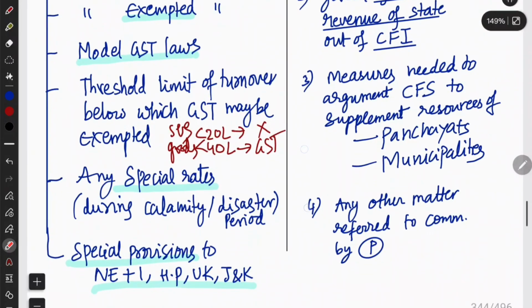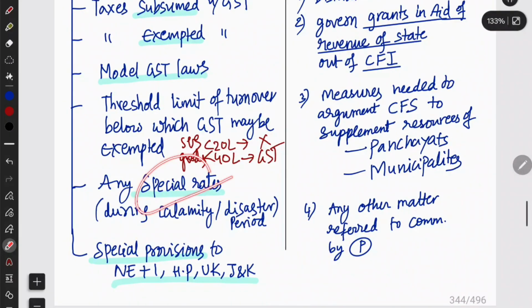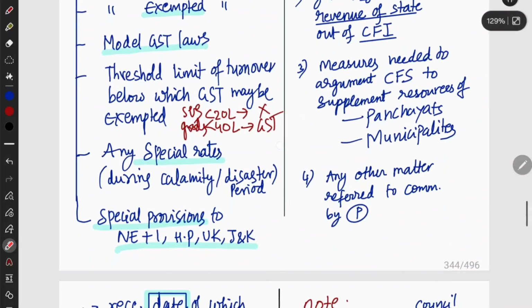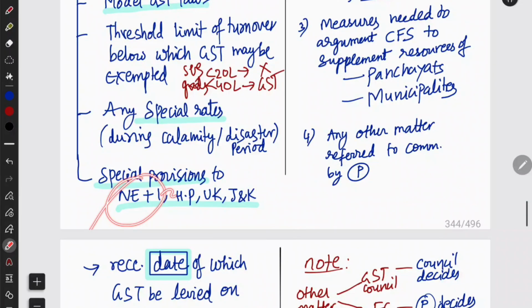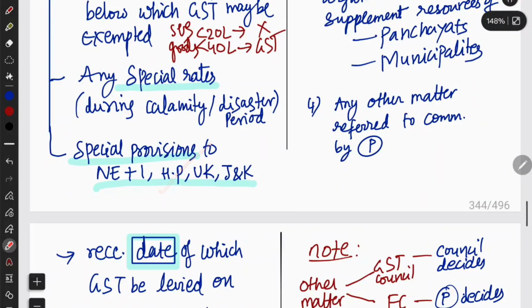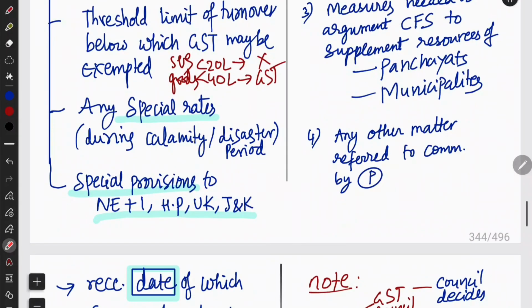And then for any special rates, for example, during calamity or natural disaster, there might be some special rates imposed by the government. That kind of recommendation can also be given by the GST Council. And special provisions to northeastern states plus Sikkim, and Himachal Pradesh. What are the hill states? Himachal Pradesh, Uttarakhand, and Jammu and Kashmir, and the northeastern states. These states might be getting some special provisions. And then special rates during calamity.